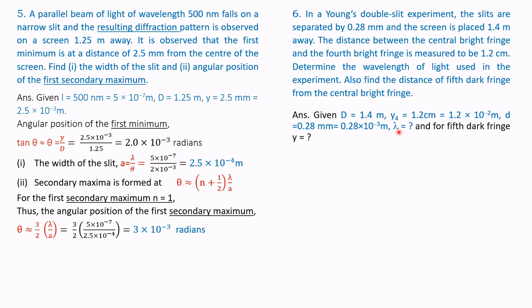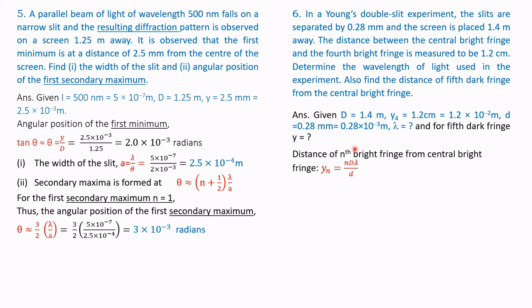So we are required to find out the wavelength lambda, and for the fifth dark fringe, the separation y. So two things: one is lambda and the second is the distance between the central and the fifth dark fringe.